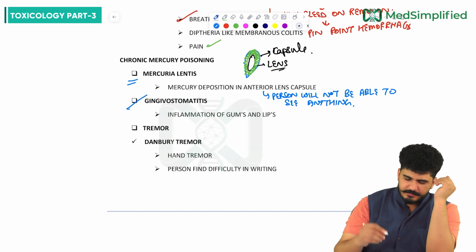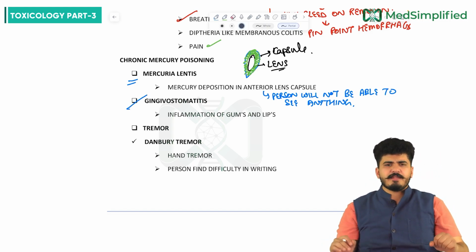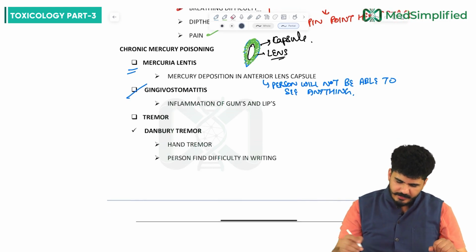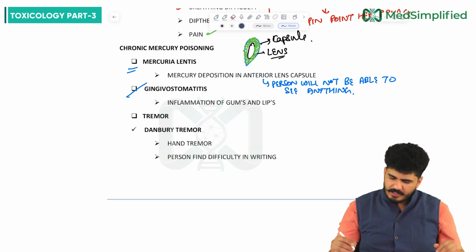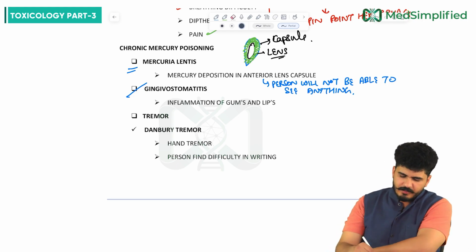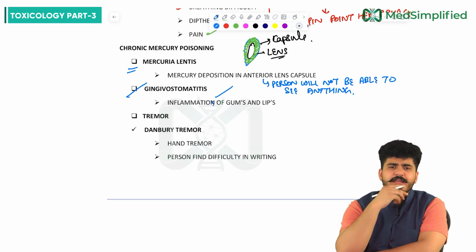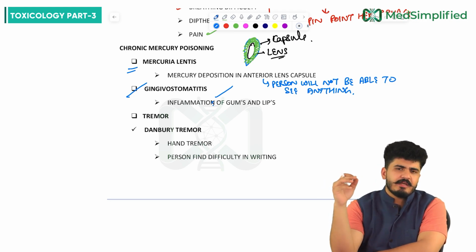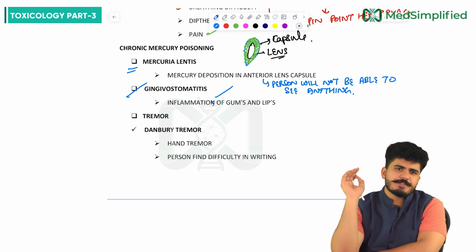Now, other symptoms you can see: gingivostomatitis. Gingivostomatitis, guys, inflammation of the gums and the lips is seen. Inflammation is there. This is also seen in vitamin B2 deficiency. Riboflavin deficiency also presents with cheilosis-like features, the inflammation of gums and the lips.